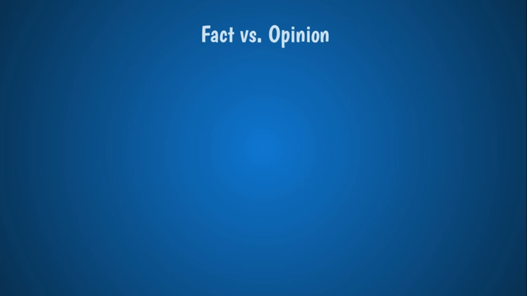All right, we are back to talk about fact versus opinion. In our first video, we read the jellies. And now we're going to think a little bit more about that story in a different way. We're going to think about facts versus opinions. But first, we're going to go over what a fact and an opinion is.